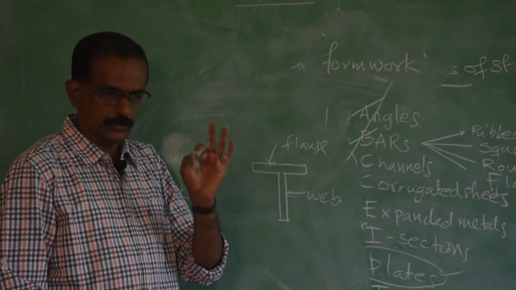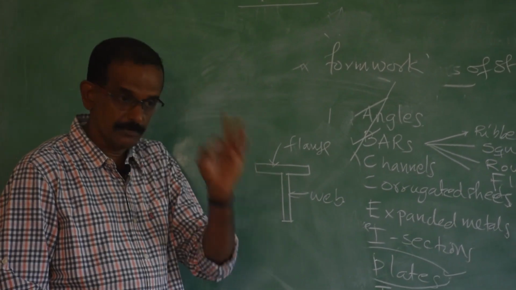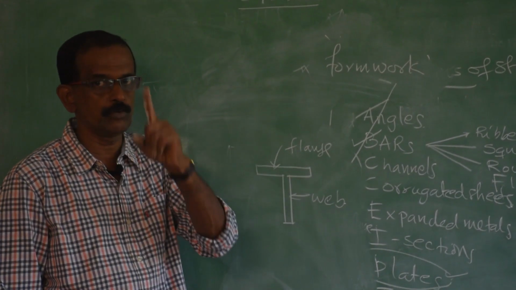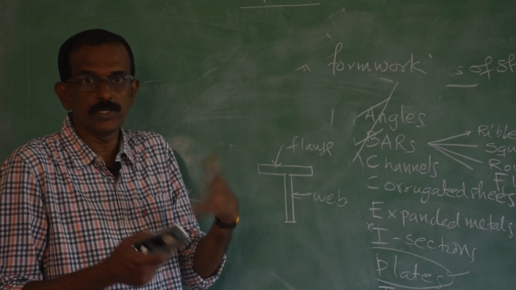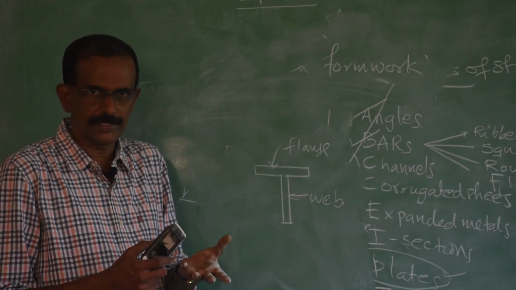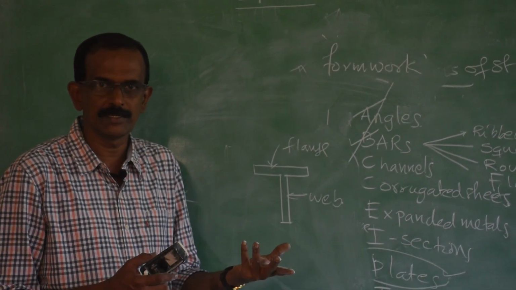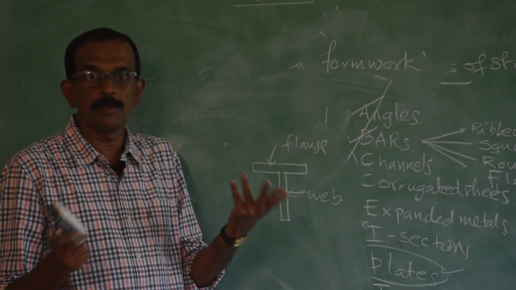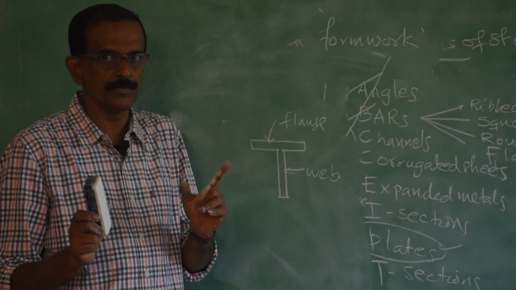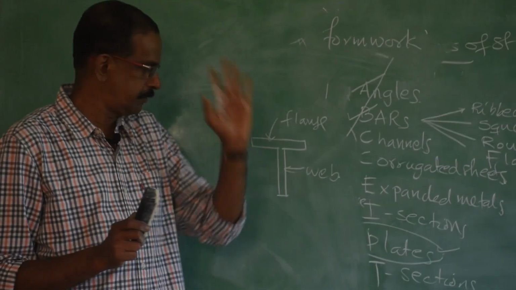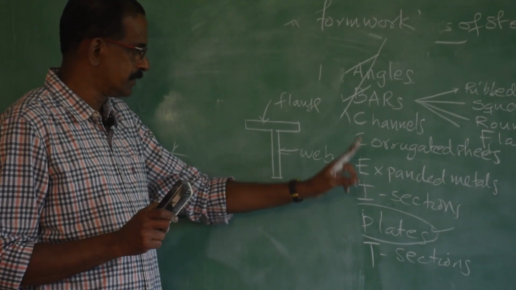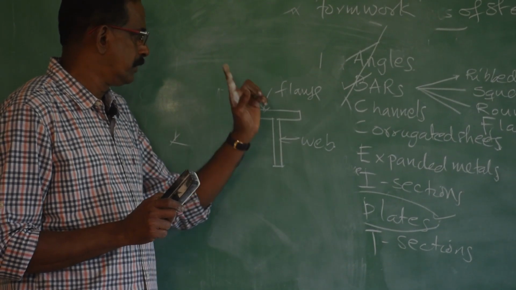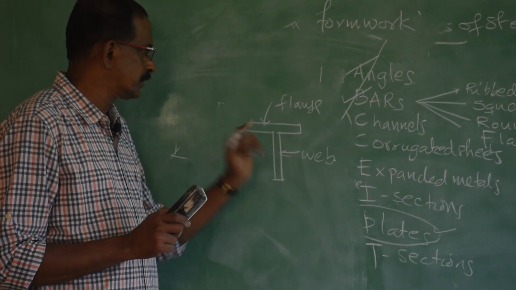Wherever we are using the I section, we can replace that I section by T section, subject to one condition, subject to the loading. If the load is less, instead of I section, we can use T section. It is not possible always. Do not say an I section can always be replaced by a T section, that is not possible. Whatever uses we have discussed for I section, the same uses are right for the T section.